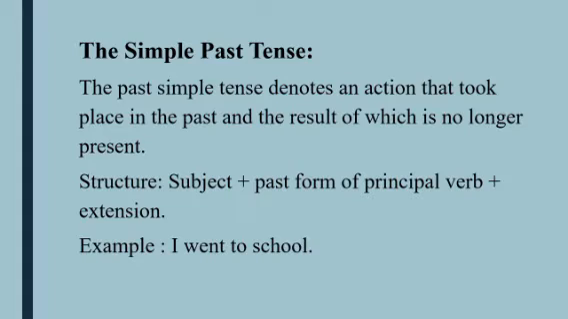Okay, any past time it can be, and the structure will be, you can see here: subject plus past form of principal verb plus extension. And example, I went to school. Here you can see I use after the subject "went", and went is the past form of the verb go. Then extension, nothing else. Just I need to use the subject, then the past form of verb, then extension. Okay.